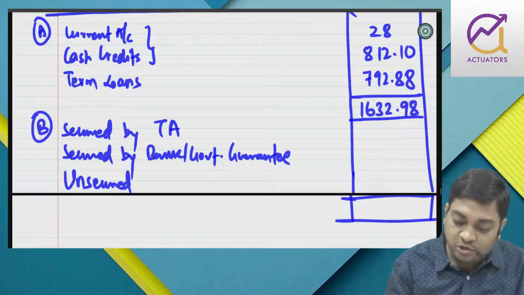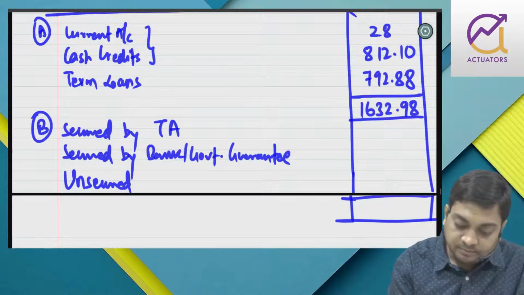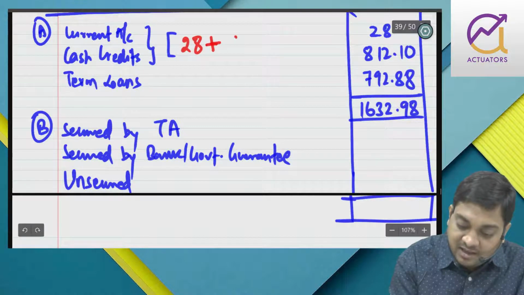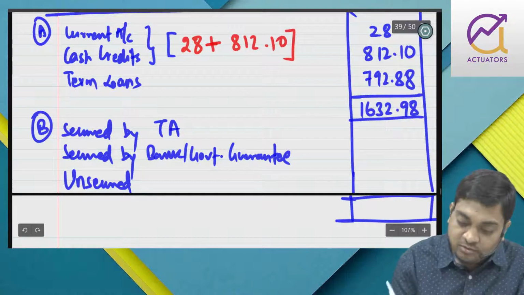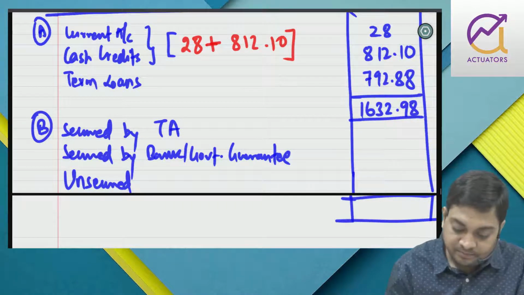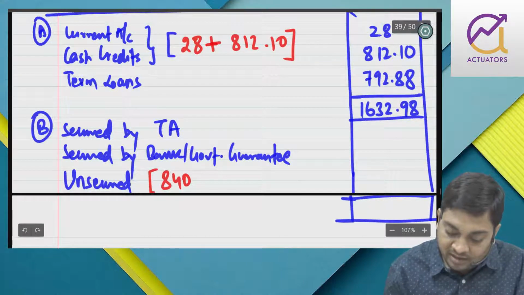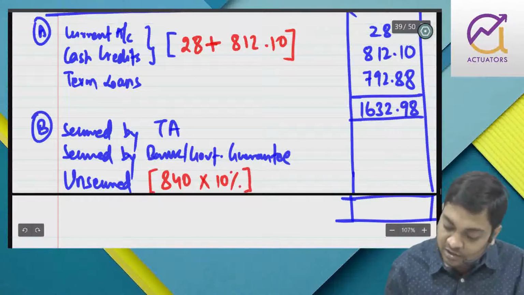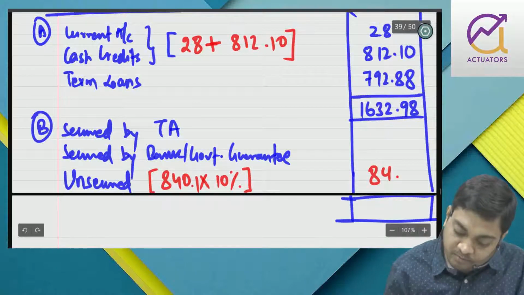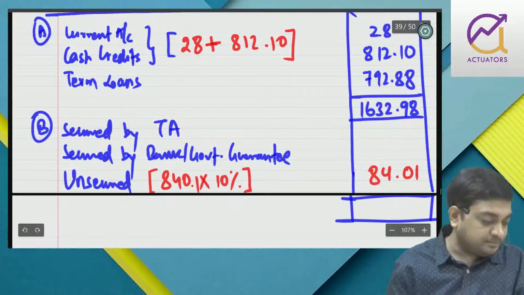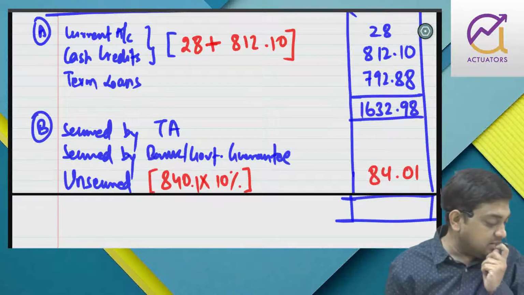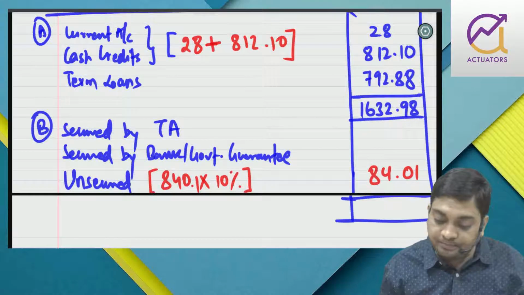Right? In balance sheet also you can show under the same head, in brackets, that is 28 plus 812.10. So that comes to 840.10 into 10%. So 840 into 10% is unsecured, that is 84.01. And then they are saying 50% of term loan by government guarantee.